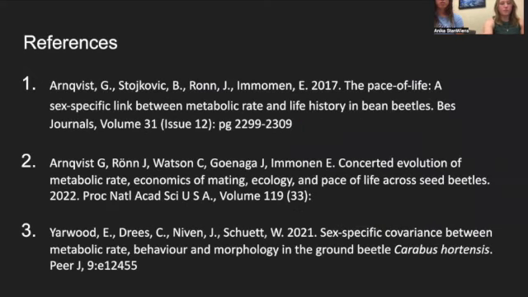And these are references that we used to create our lit review, and the first two studies are done on different bean beetles, seed beetles and ground beetles.